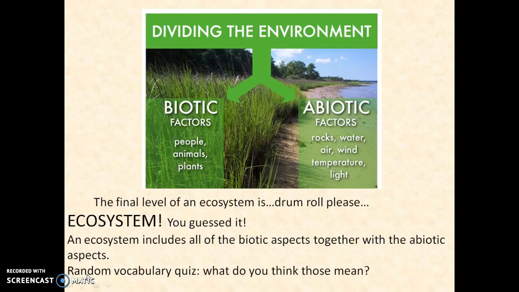Random vocabulary quiz that is quite easy to complete. What do you think abiotic and biotic mean? If you look at the picture, clearly you can see that biotic factors are people, animals, and plants, while abiotic factors are rocks, water, air, wind, temperature, and light. If we look at our words, bio means life or living, and a is a prefix that means without. So, abiotic would be without life, and biotic would be with life.